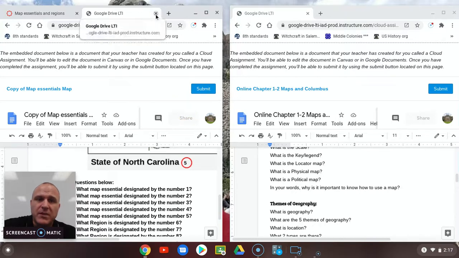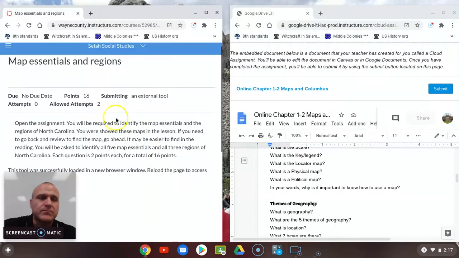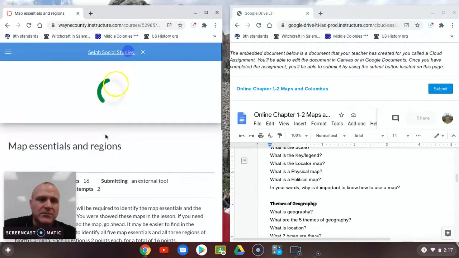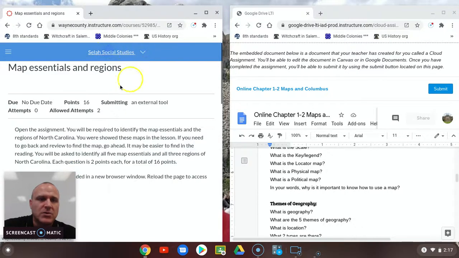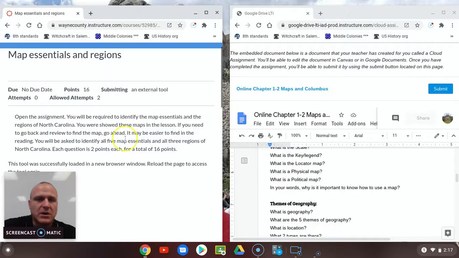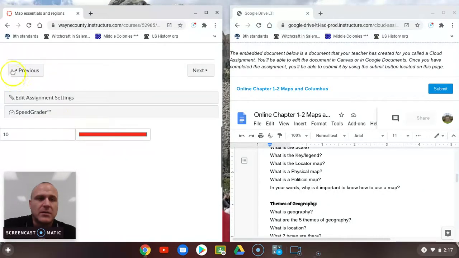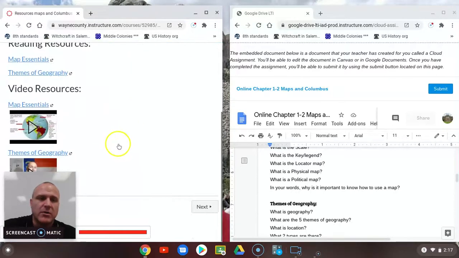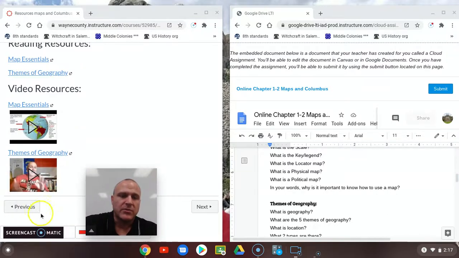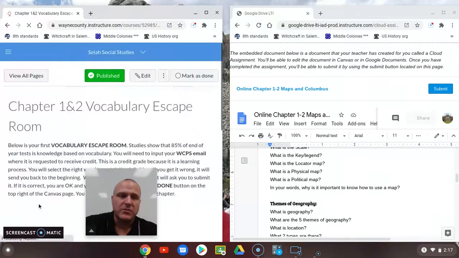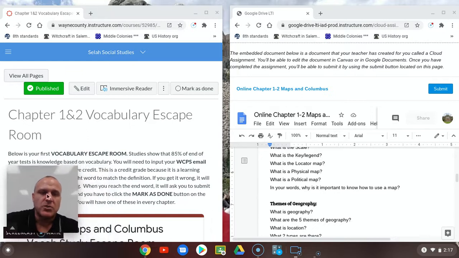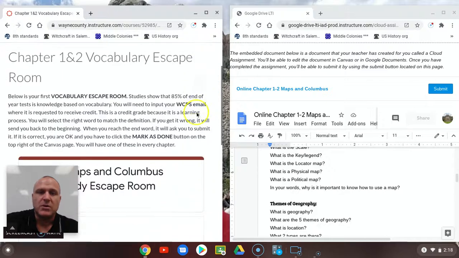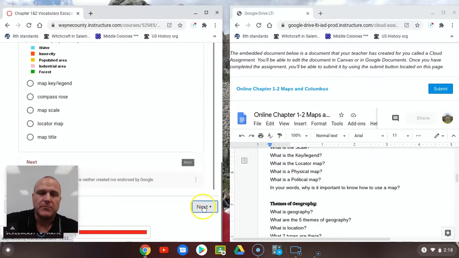It's very silly. So after you press submit, oh, I forgot to tell you, on your vocabulary escape room, you have to mark it as done. I'm sorry. So when you go to your vocabulary escape room, that's the one that I said you're going to get a participation grade for. You have to click this button to mark it as done. If you don't mark it as done, you're not going to be able to move on.